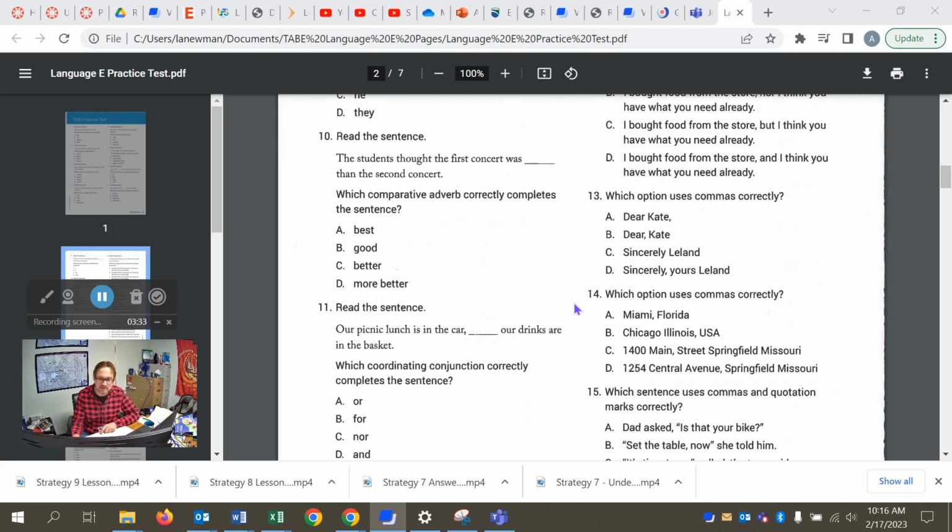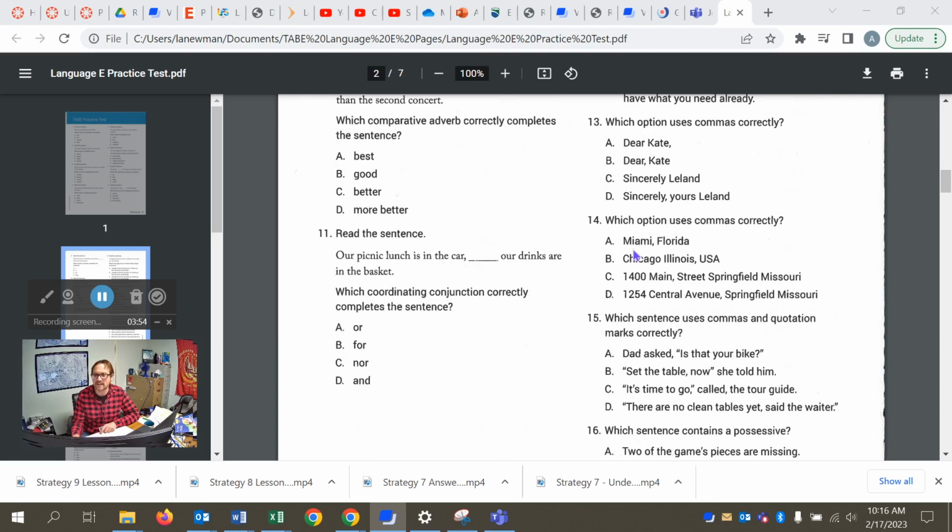All right, number 13, which option uses commas correctly? It's going to be A, dear Kate, comma. We don't put commas in between the salutation and name. We would need a comma after Leland here, and the comma should come after yours here. All right, number 14 is A. We need to have a comma between a city and the state that it's in, and so that one qualifies.